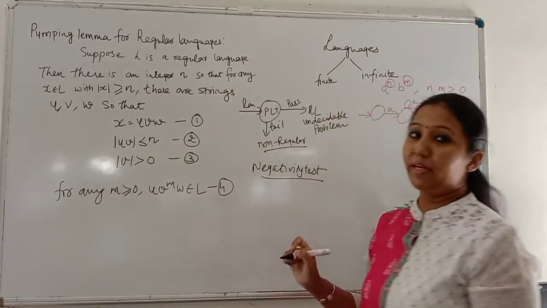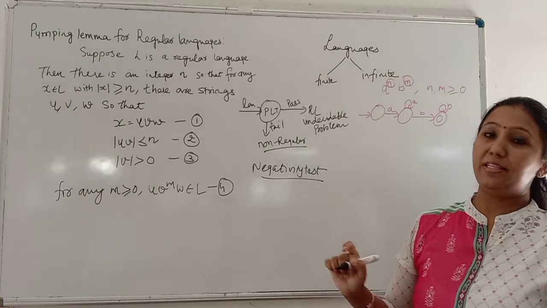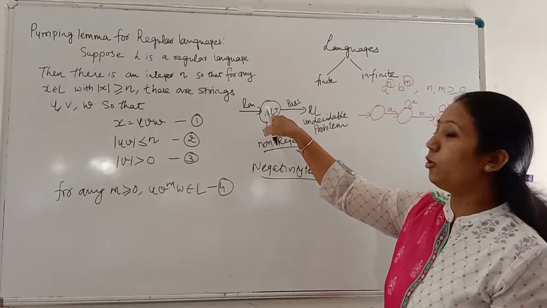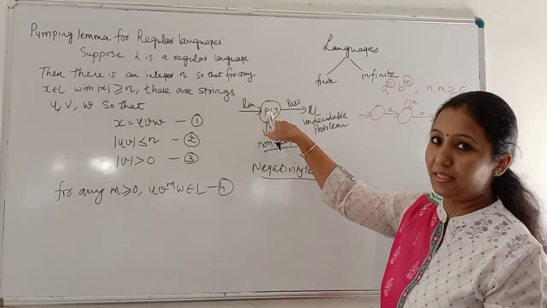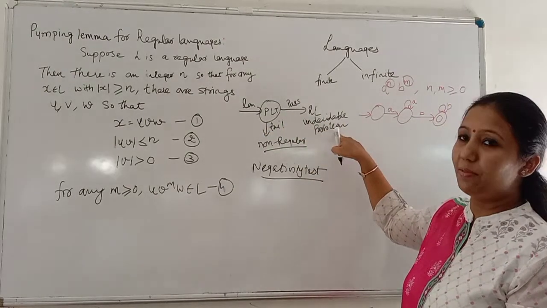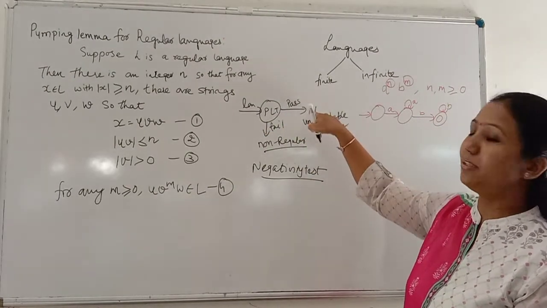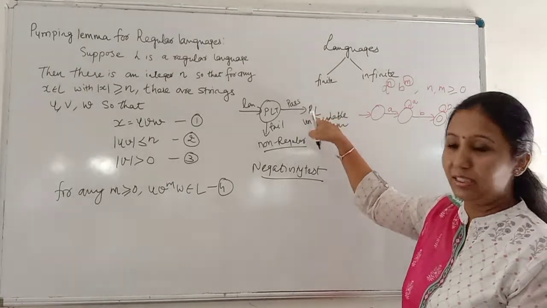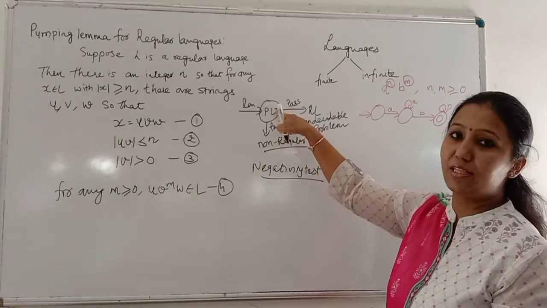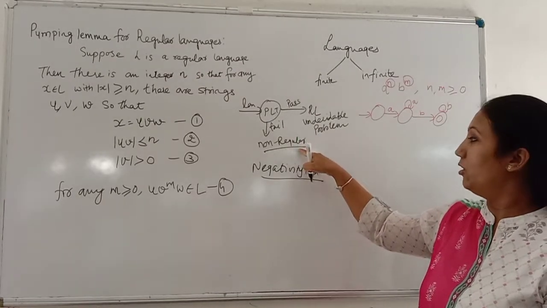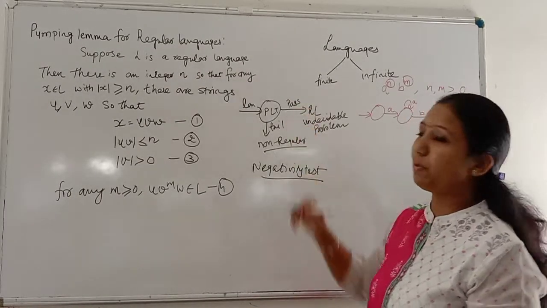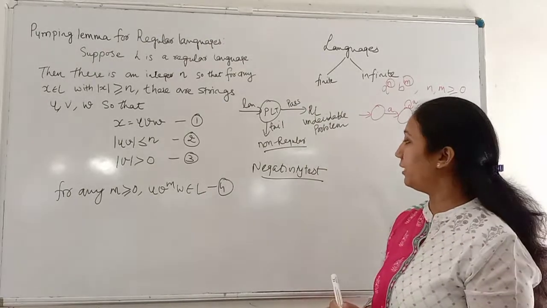Why is the pumping lemma called a negativity test? Because even though a language passes this test, it is still undecidable whether the language is regular or not. But if it fails this test, definitely the language will not be regular. That's the reason the pumping lemma is called a negativity test.